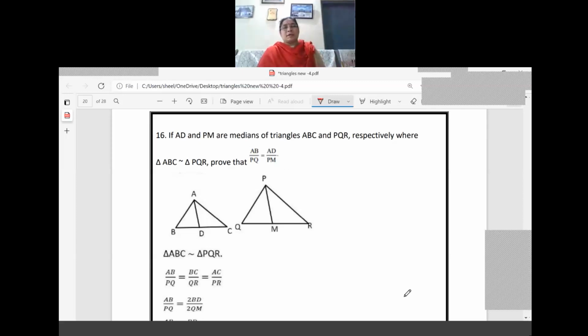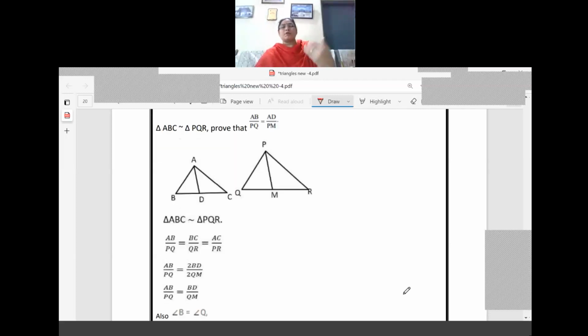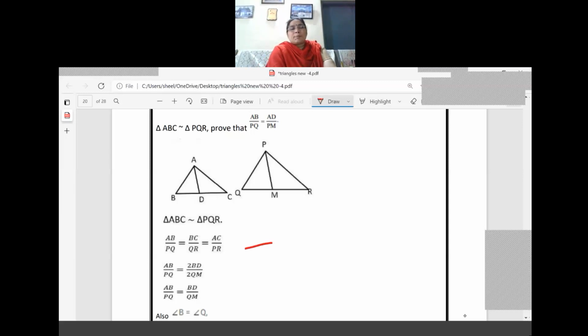Now what is given here? Triangle ABC is similar to triangle PQR. That is the given part for us. We should bring that AB by PQ equal to AD by PM. If triangle ABC is similar to triangle PQR, we can definitely write the ratio of sides. So the three sides ratio we have written: AB by PQ equal to BC by QR equal to AC by PR.